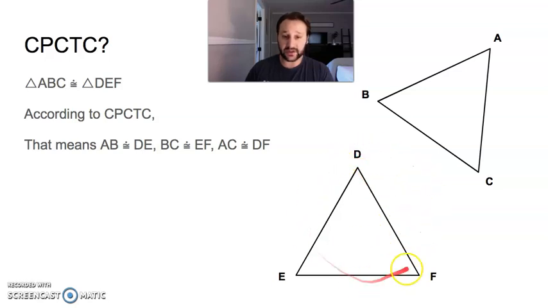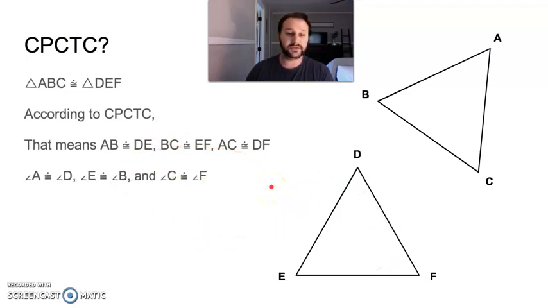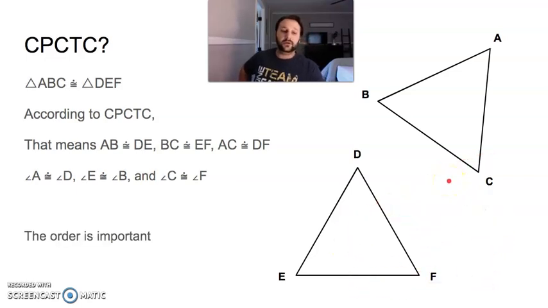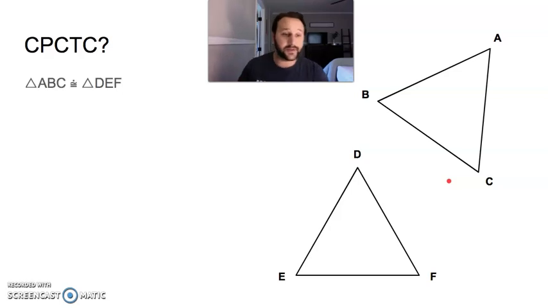With an equilateral triangle like this one, it's a little harder to notice, but these are still important. You'll see more as we go into some different ones. Also, you'll notice that angle A is congruent to D, E to B, and C to F. So those angles are also congruent. The order is important, just a reminder.